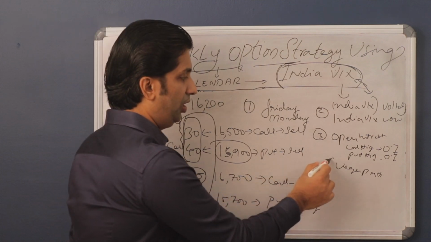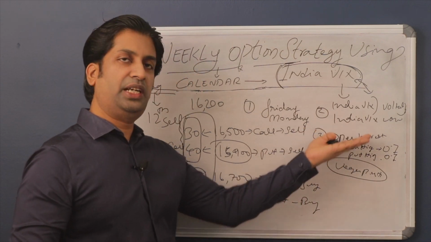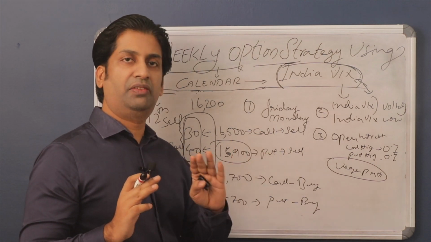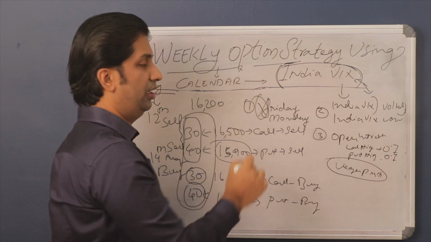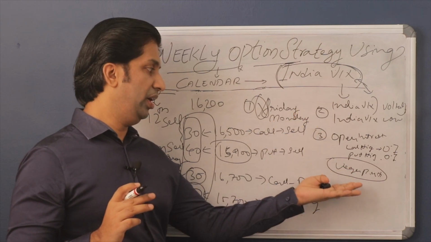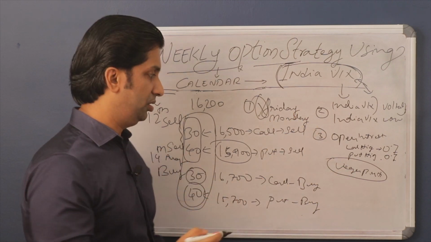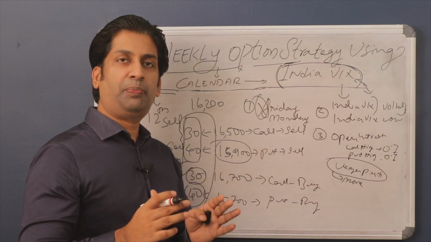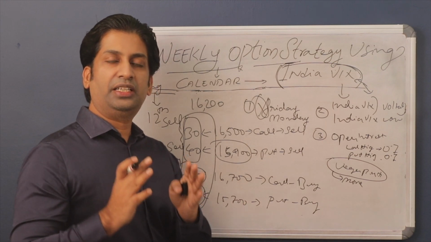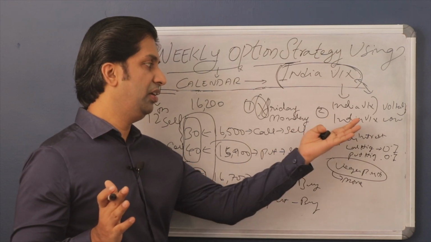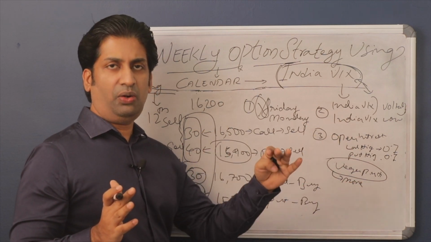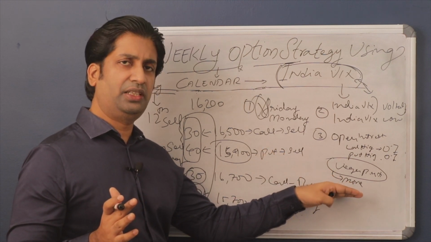Vega positive means that when there is some fluctuation, we benefit. We enter the strategy only when India VIX is low. You don't have to enter the strategy when India VIX is high. Avoid entering when India VIX is high. Enter only when India VIX is low. When Vega is positive we get more returns. If it is positive Vega, we don't have to be afraid of volatility. We will be in a safer zone when the volatility increases. That is why we enter when India VIX is low and exit when VIX is on a higher side. We will get maximum returns when India VIX is on a higher side.